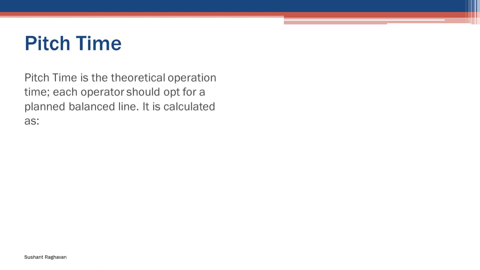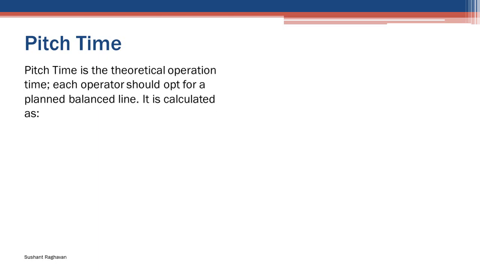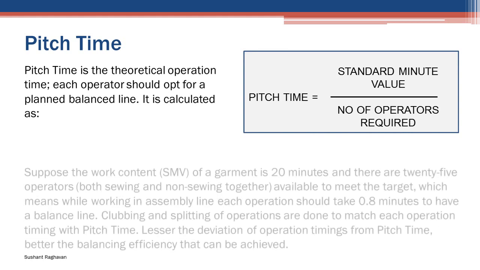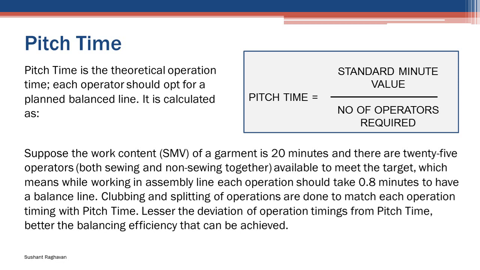Pitch time. Pitch time is the theoretical operation time each operator should opt for in a plant balance line. It is calculated as pitch time equal to standard minute value divided by number of operators required. Suppose the work content SMV of a garment is 20 minutes and there are 25 operators, both sewing and non-sewing together, available to meet the target, which means while working in an assembly line, each operation should take 0.8 minutes to have a balanced line.